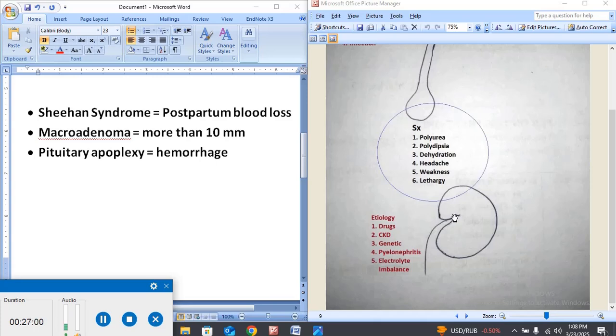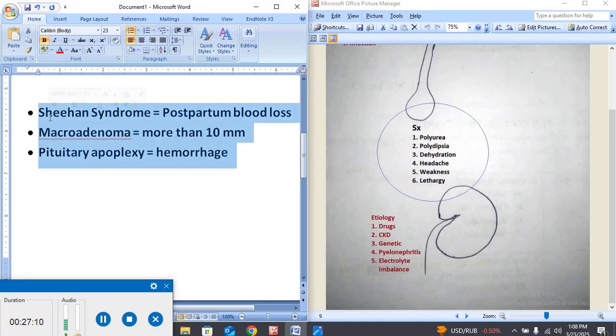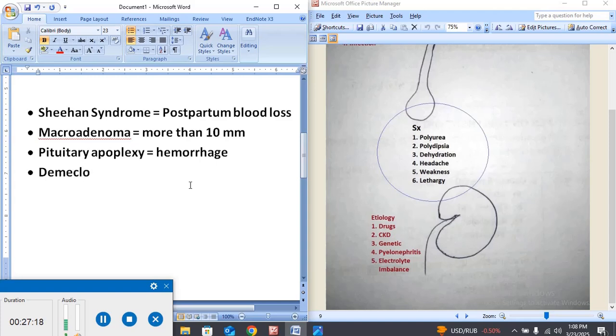Now the NDI, the nephrogenic diabetes insipidus, can be due to drugs. Which type of drugs? Certain types of drugs, for example, demeclocycline or lithium.